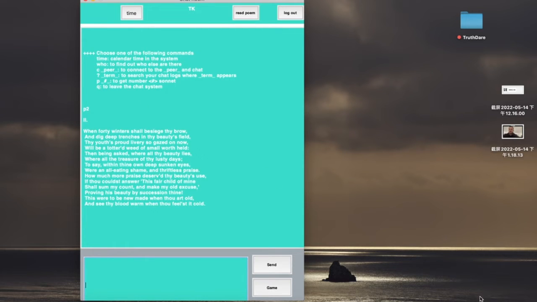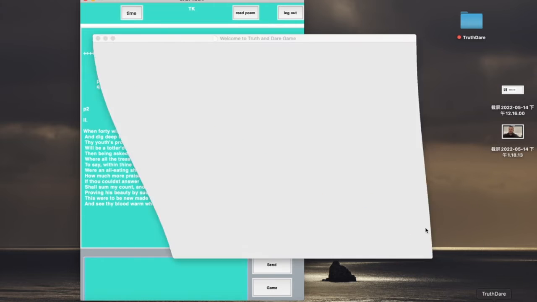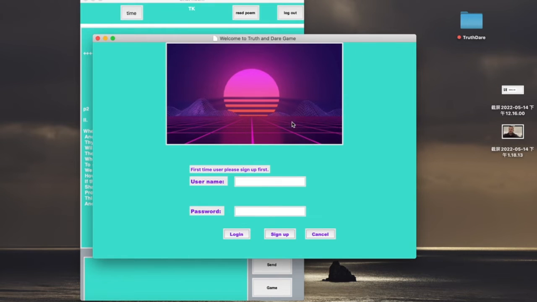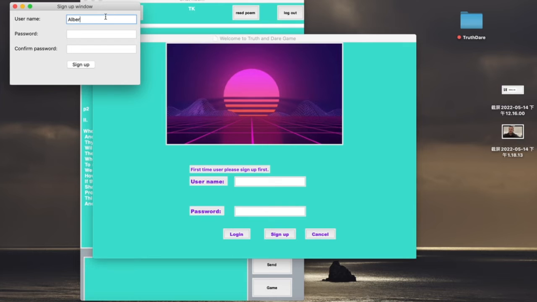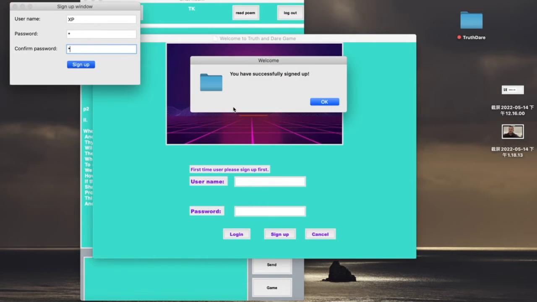Before that, let's first create another user. For instance, let's set the other user's name as XP, and the password is 1. Confirm password is 1, and click sign up.